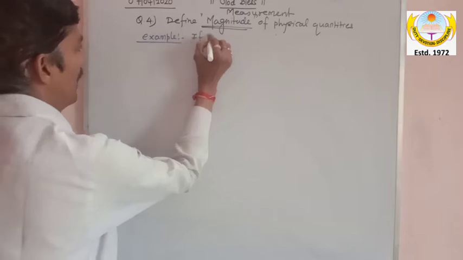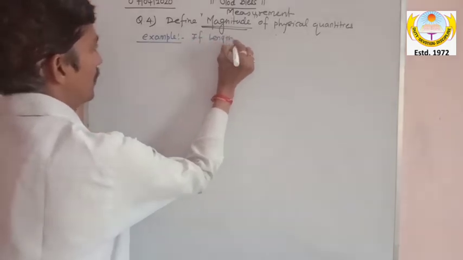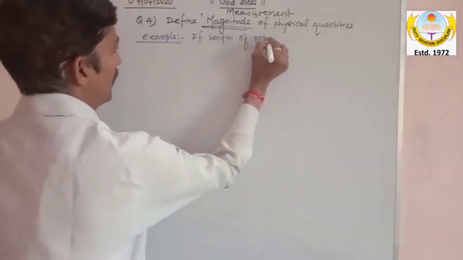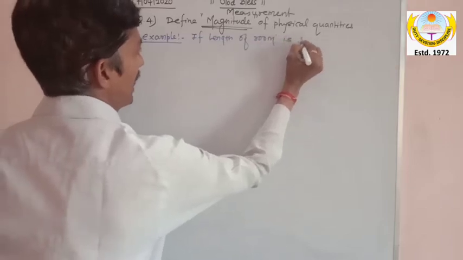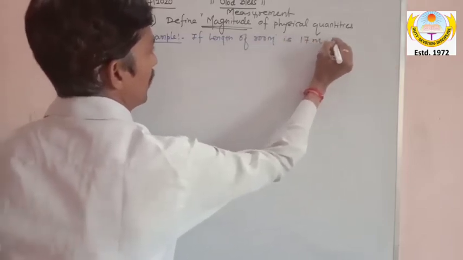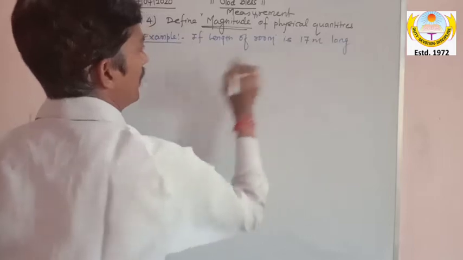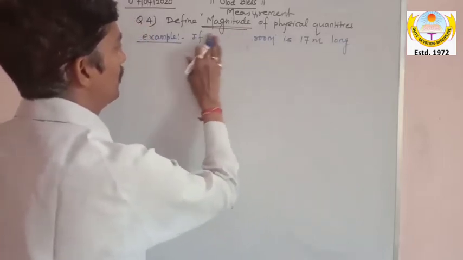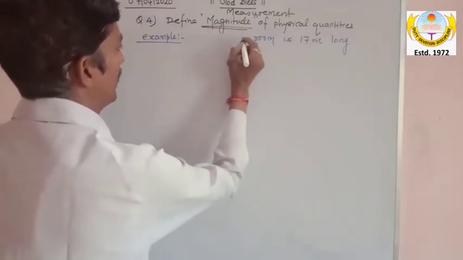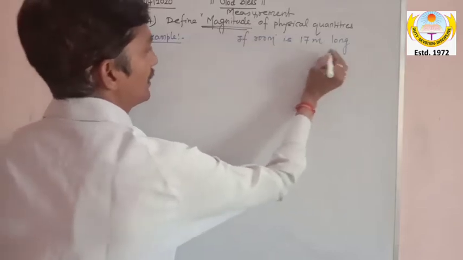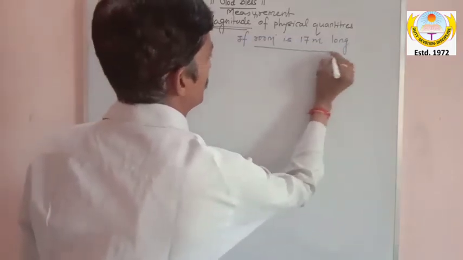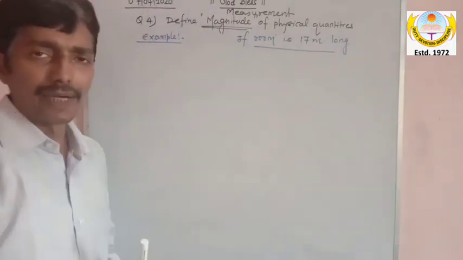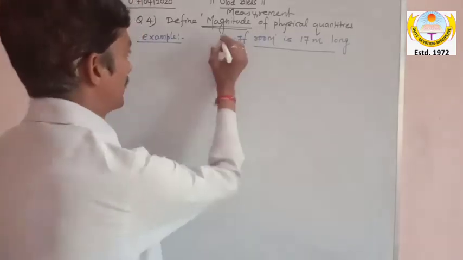If the length of a room is 17 meter long, say this is example number one.